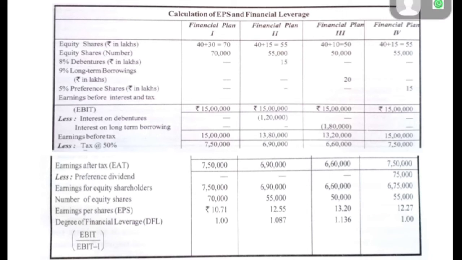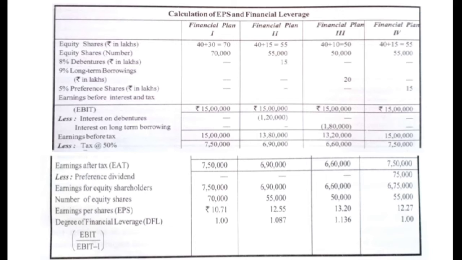Now from this, as I told you earlier, we have to deduct the outsiders' financial obligations, outsiders' liabilities, that is the interest on the loan and interest on the debentures we have issued. That is the first thing we need to deduct from the EBIT. So after EBIT we write less: interest on debentures. Debentures we have issued under the second plan. So how much money have we raised by issuing debentures?